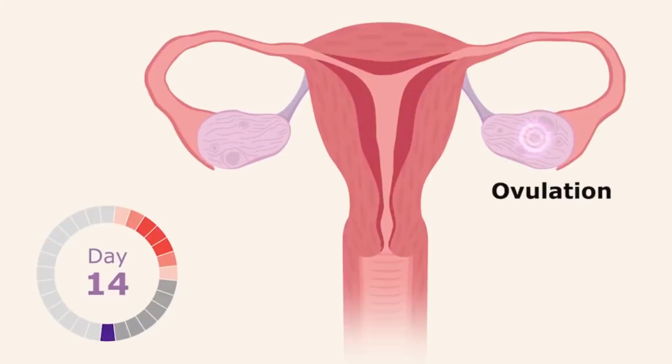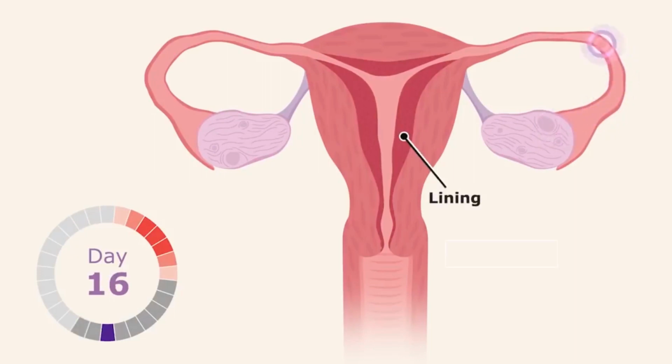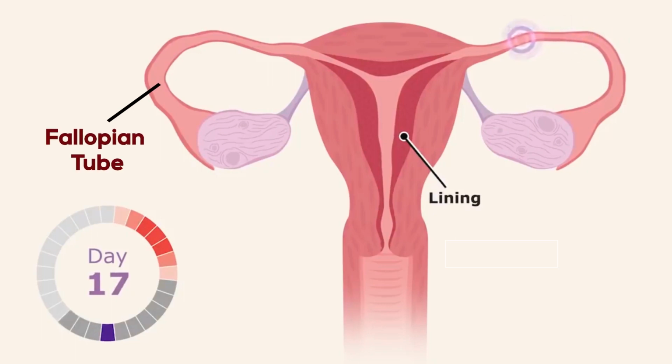Around day 14, an egg is released from one of the ovaries, and this phase is known as ovulation phase. Ovulation is when a mature egg is released from an ovary and moves along a fallopian tube towards your uterus. This usually happens once each month, about 2 weeks before your next period. Ovulation can last from 16 to 32 hours.